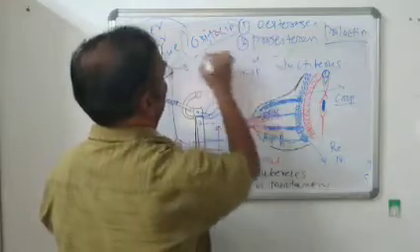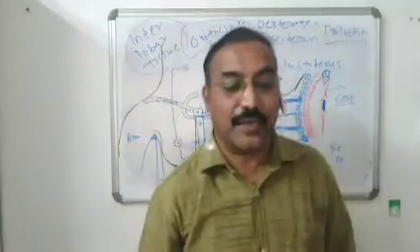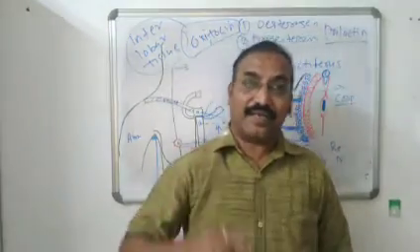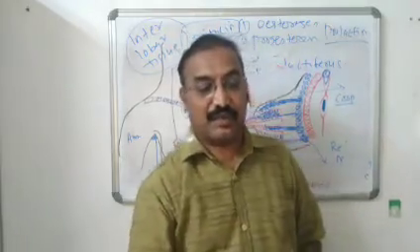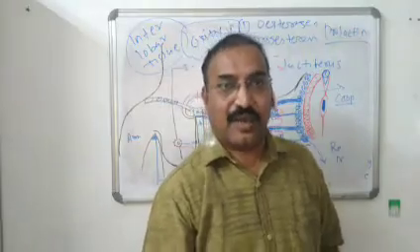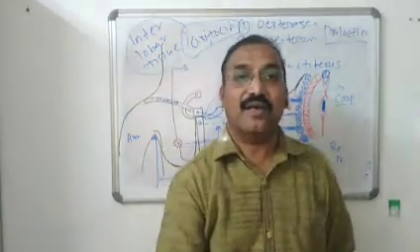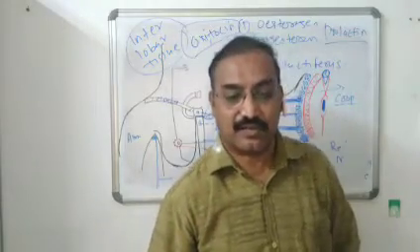Oxytocin is a very important hormone. It is a female hormone. What it does is help in milk ejection, and that ejection is initiated by the suckling effect. So this is the internal as well as external structure of the breast.